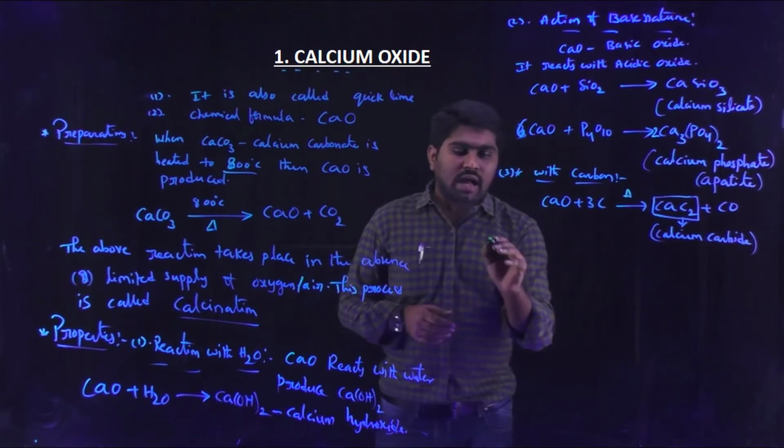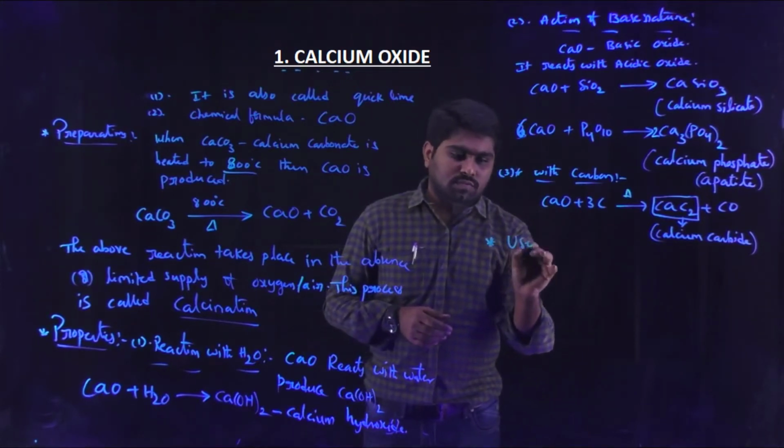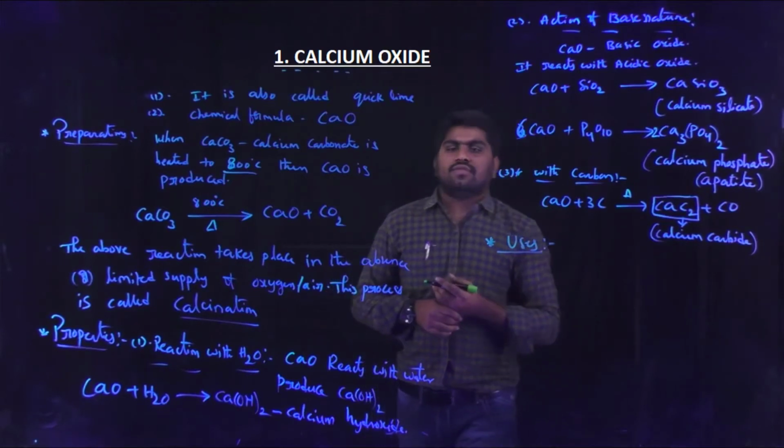Now coming to the uses of calcium oxide.